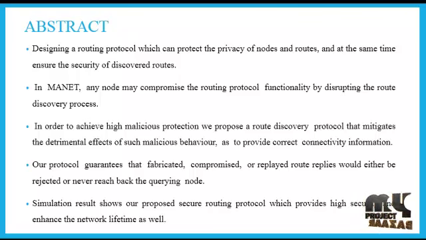Our protocol guarantees that fabricated, compromised, or replayed route replies would either be rejected or never reach back the querying node. Simulation shows our proposed secure routing protocol provides higher security and enhances the network lifetime as well.